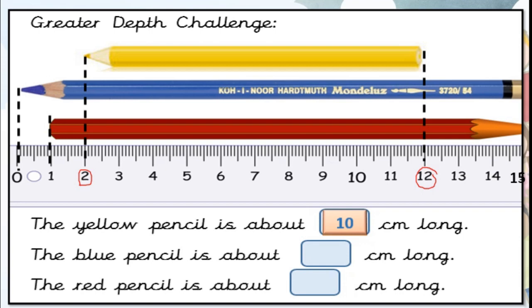Now second one, blue pencil. It started from 0 up to 15. Correct. This is simple. 15 centimeter. What about the red pencil? It started from first 1 and up to 15. Then, yes, you are right. That is 14 centimeter. Very good, students.